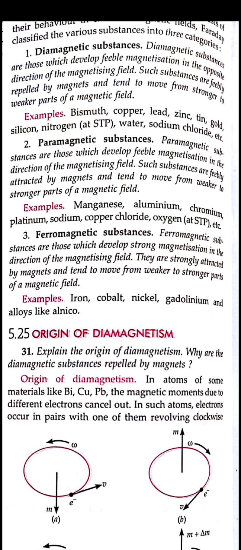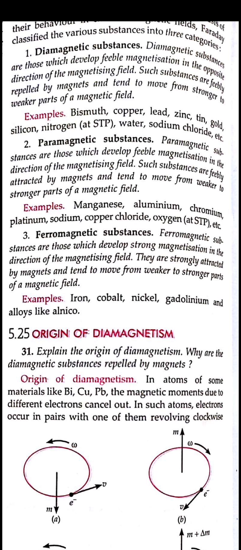Paramagnetic substances move easily from the weaker to the stronger part of the magnetic field, and diamagnetic substances tend to move from the stronger part to the weaker part of the magnetic field. So what are the examples? We know that iron is the best ferromagnetic substance, which gets easily attracted by a magnet and shows strong magnetization in the direction of the magnetic field. Some examples of ferromagnetic substances are cobalt, iron, nickel, and many alloys, such as Alnico, which is one kind of alloy.